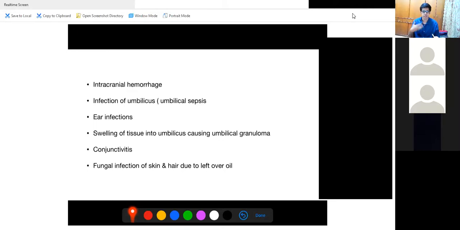And then, as I said, smoke can cause conjunctivitis. Again, when you apply so much oil, you have already used so much of your time to apply oil to the child, so maybe you concentrate so much on the head and face that you forget to apply proper water over the armpits and the groins, and this can lead to fungal infection on the skin and hair due to leftover oil. Once you have applied oil, you forget to wipe or clean that oil, and that can cause infection.